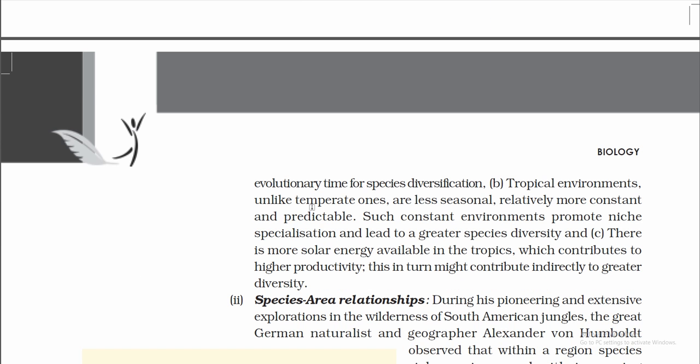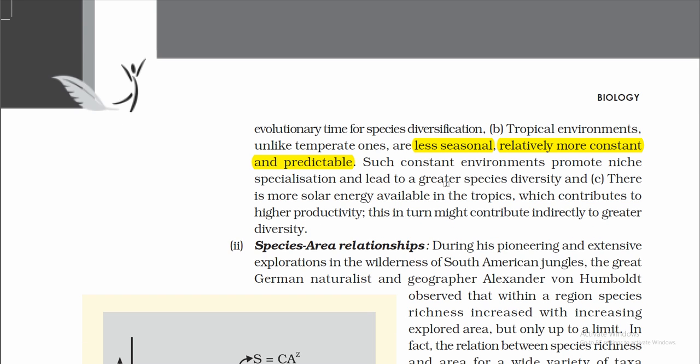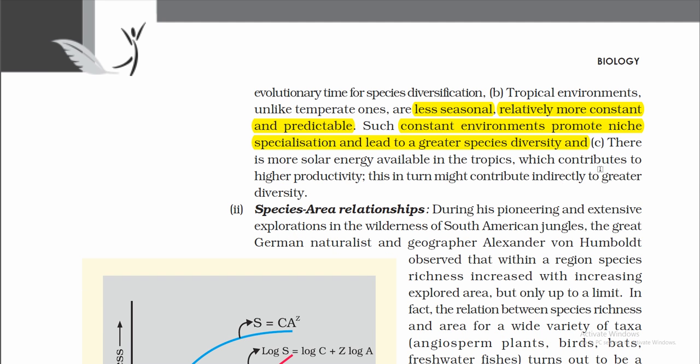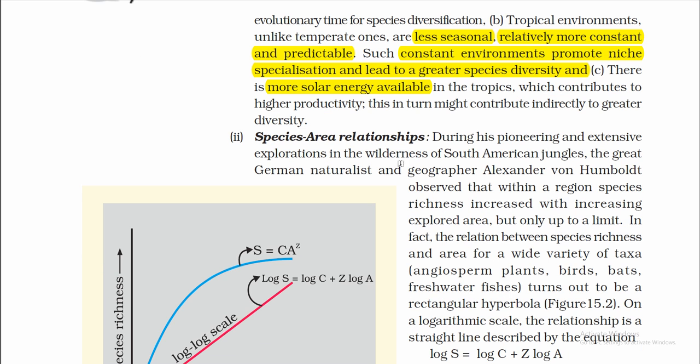Second, tropical environments, unlike temperate ones, are less seasonal, relatively more constant and predictable. Constant environments promote niche specialization and lead to greater species diversity. Third, there is more solar energy available in the tropics, which contributes to higher productivity. This in turn might contribute indirectly to greater diversity. Next, species-area relationships.